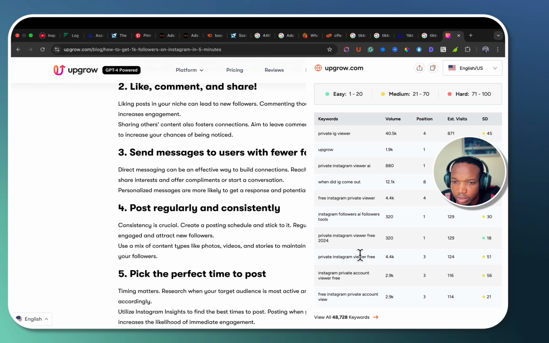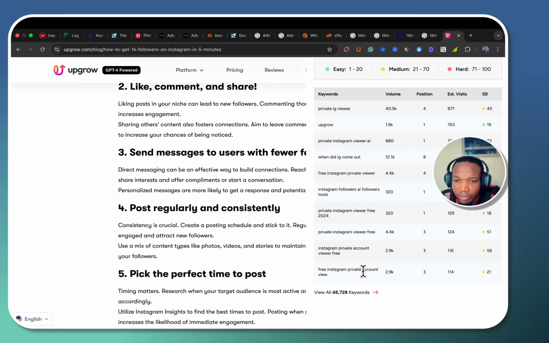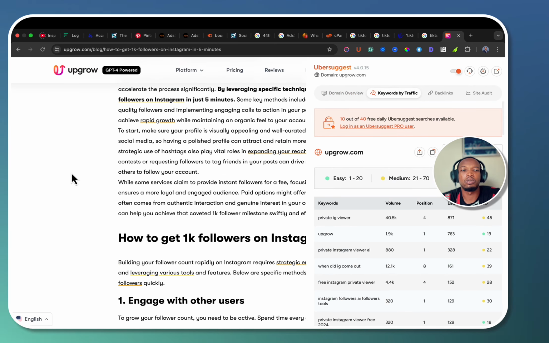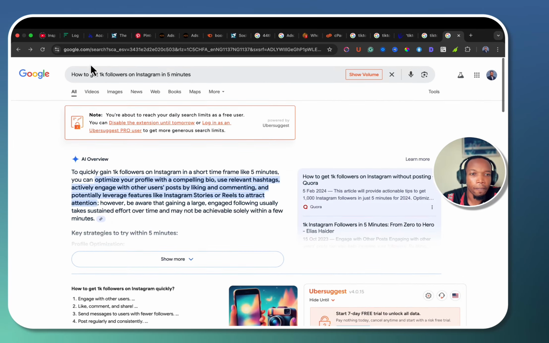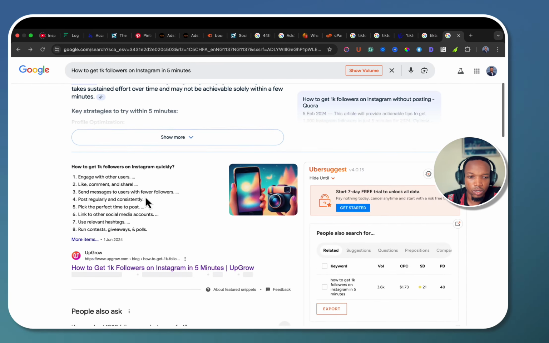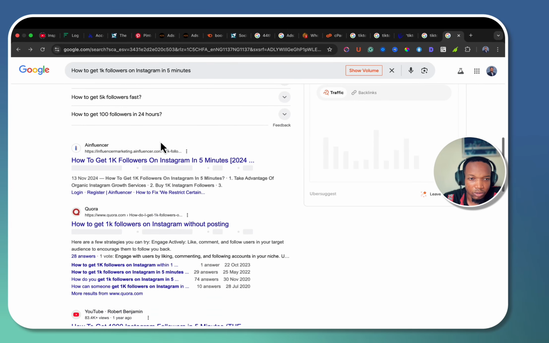Okay, this is the branded name, so I wouldn't want to put my head there. Free Instagram private account view. Right. So I don't know what system it is. I don't know what they do. So I'm not sure. Right, so that's just basic. So this is from the AI overview. So I'm just going to skip that. So you see other people are writing just almost the same thing, how to get 1K followers on Instagram in 5 minutes.